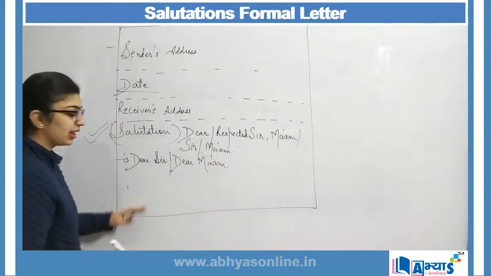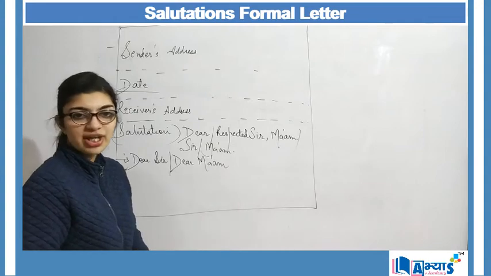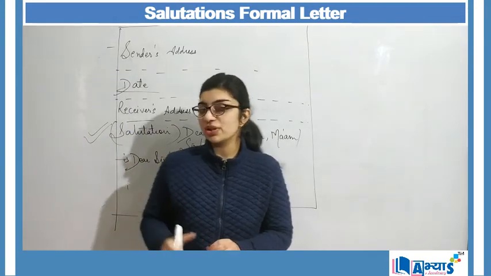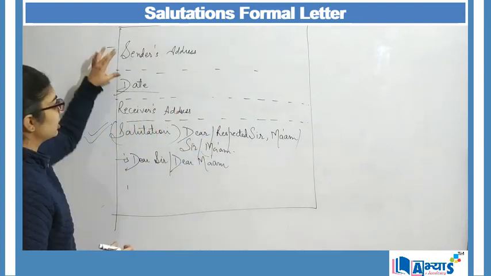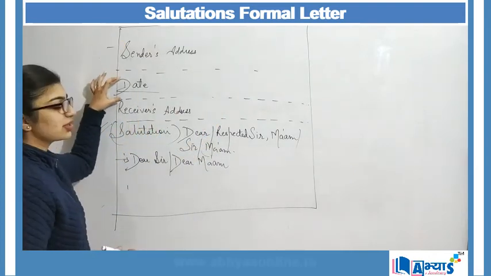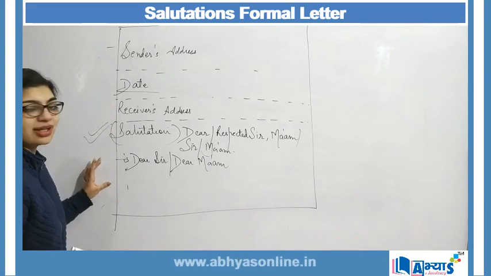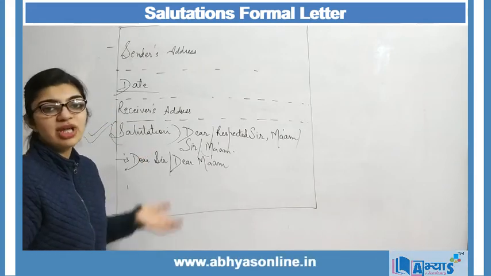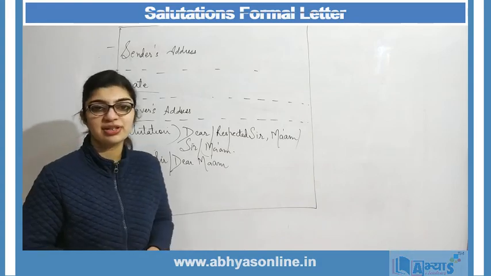And then we can begin our subject or whatever introduction we need to give. So till here we have learnt about the sender's address, the receiver's address, and today we have discussed salutations, and how we have to mention them.